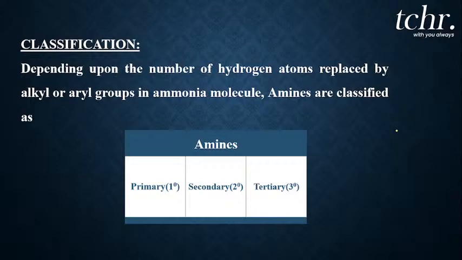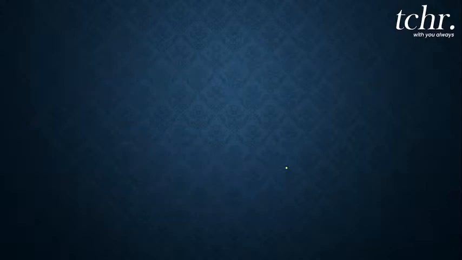Okay, so let us go through the classification. How can we classify amines? We can classify amines into 1 degree, 2 degree or 3 degree, which is otherwise called primary, secondary or tertiary amines. On what basis do we classify amines as primary, secondary and tertiary? It is based on how many hydrogen atoms you replace with alkyl or aryl groups.